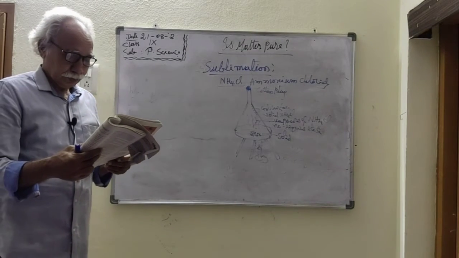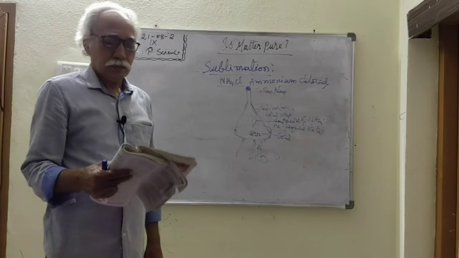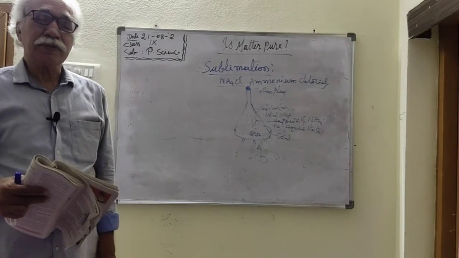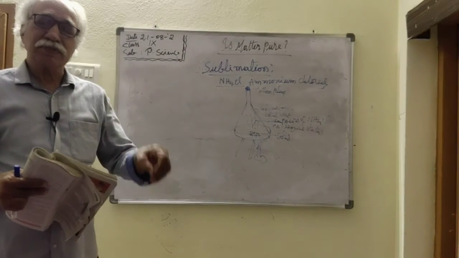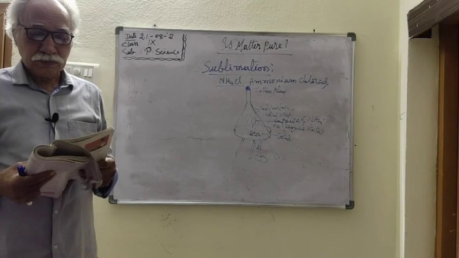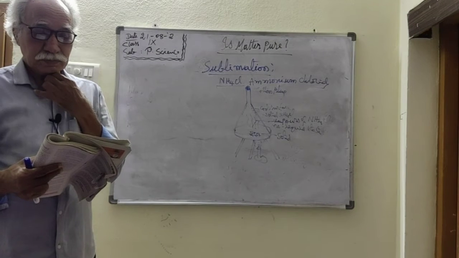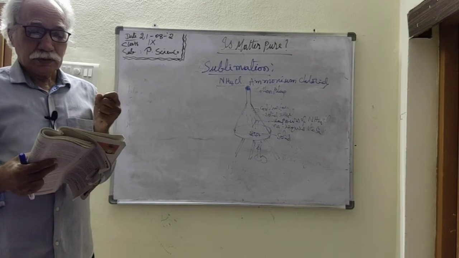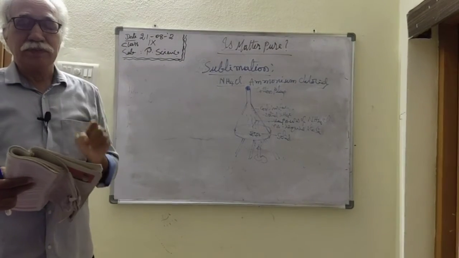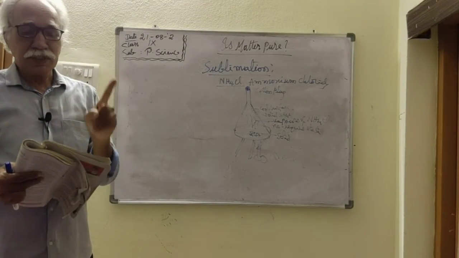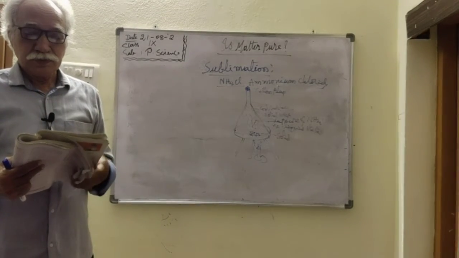Okay. The same method you can apply to camphor also. Camphor solid directly converts to vapors, and vapors directly convert into solid. So now suppose there is ammonium chloride mixed with sodium chloride. How can you separate the two components from the mixture?